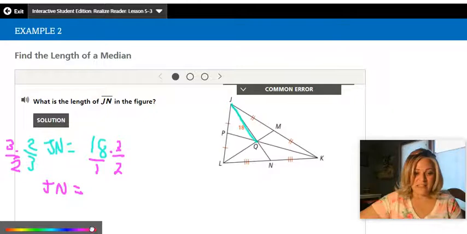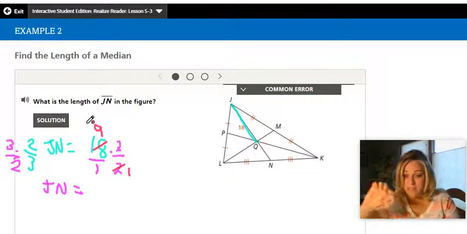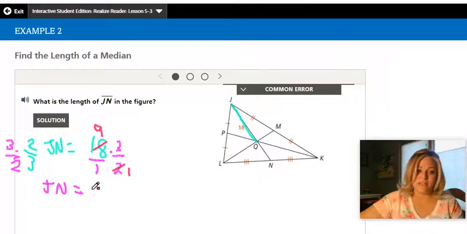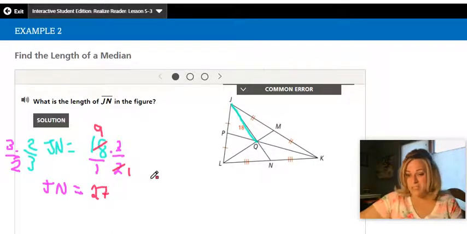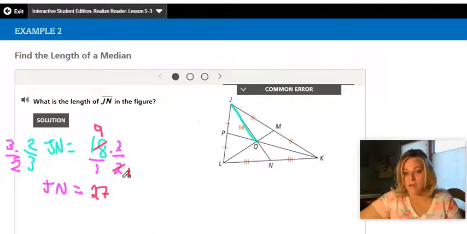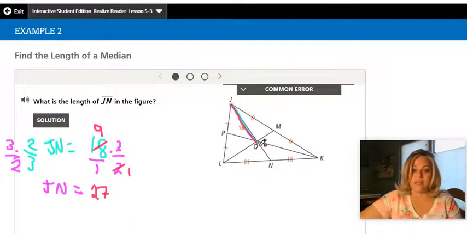So I'm going to make this 2, and the 18 can reduce, so this would be a 9, and that would just be a 1. So 9 times 3, top times top, goes on the top, so that'd be 27, and then bottom times bottom goes on the bottom, which is 1 times 1, just 1. So I'd have 27 over 1, which I don't need, which means this whole thing is 27.